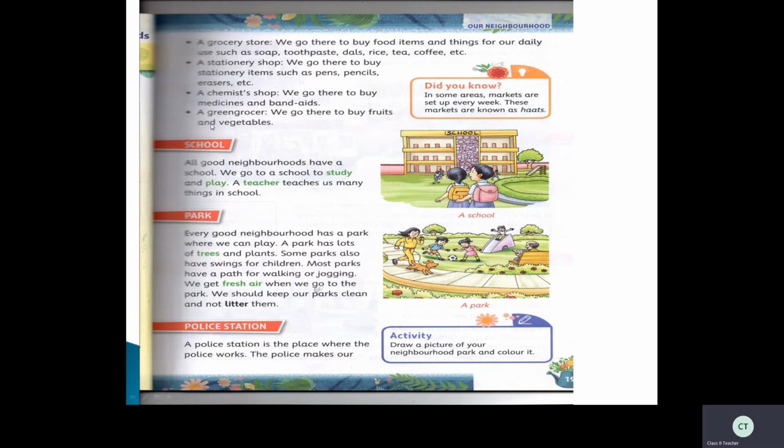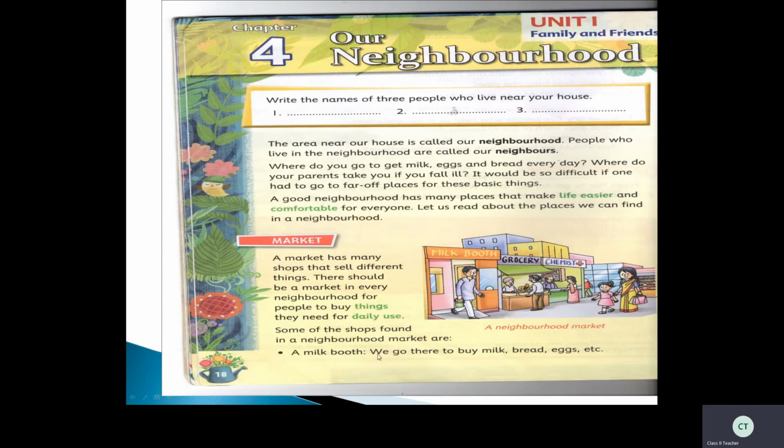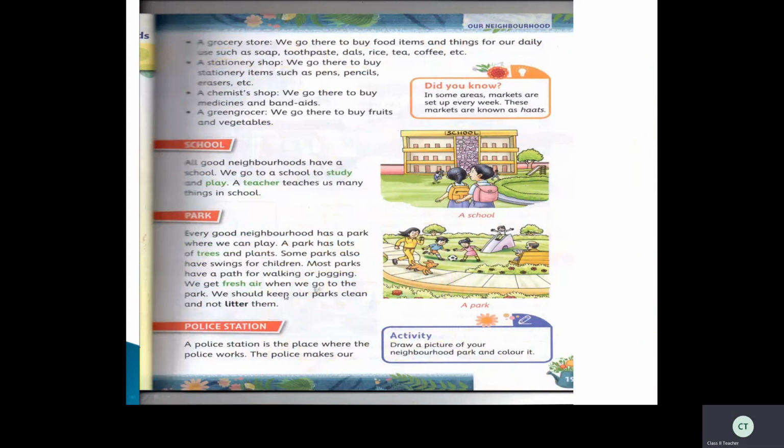Now, a green grocery store. What is a green grocer? You know very well about this. Yes, there we can get fruits and vegetables. We go there to buy fruits and vegetables. So all these come under the market. The market has several places, that is many shops. So the milk booth, grocery store, stationery shop, chemist shop, and green grocer shop will be present in the market. Okay children, did you all understand this?